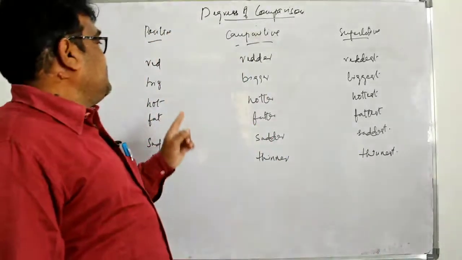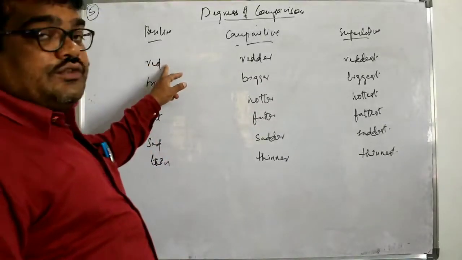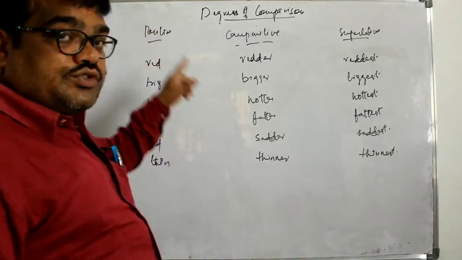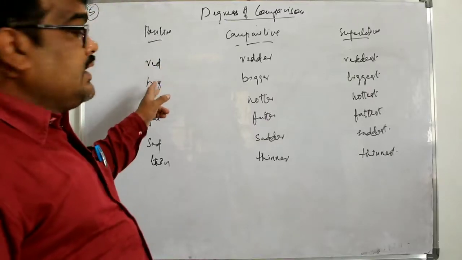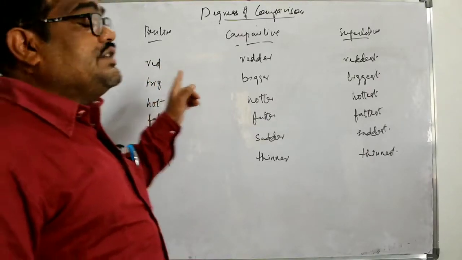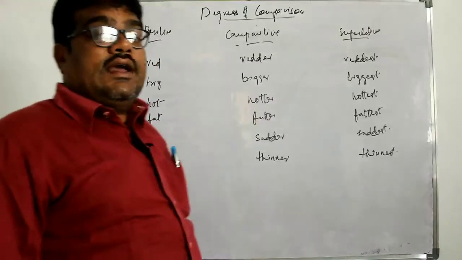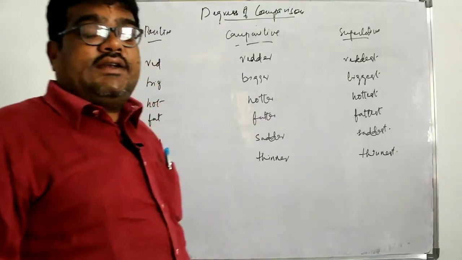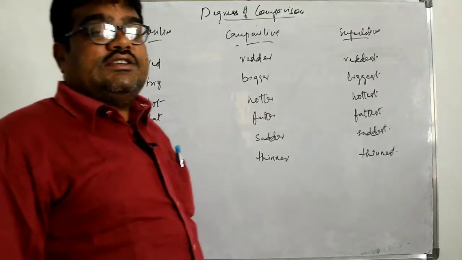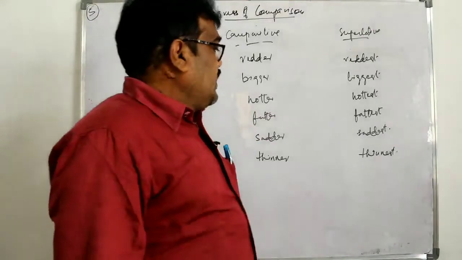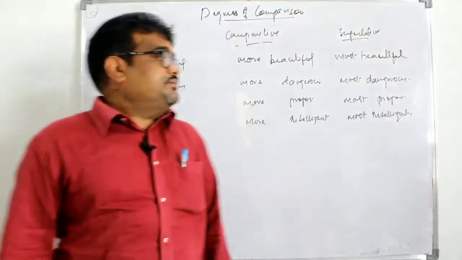So what you observe is that if at the end of the adjective there is a consonant and before that a vowel, the final consonant is doubled in comparative and superlative, and er is added to form comparative, and est to form superlative.